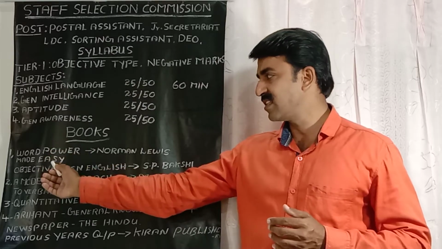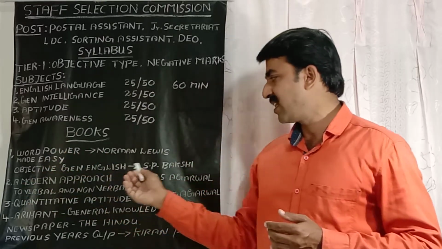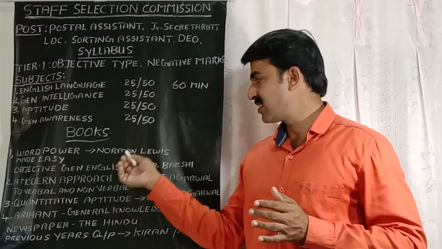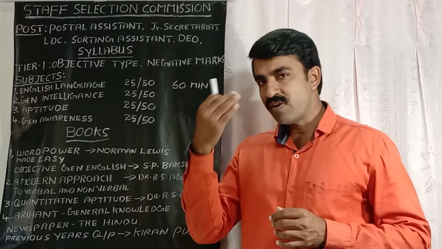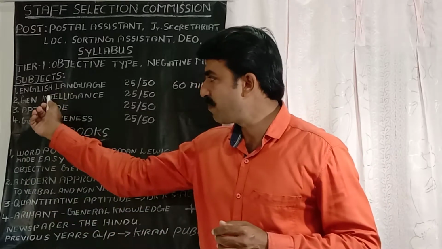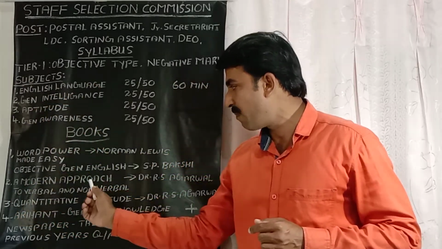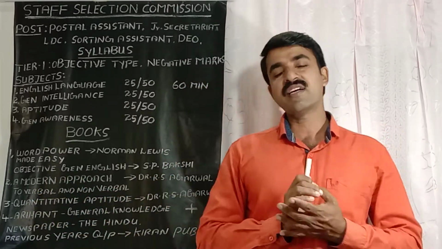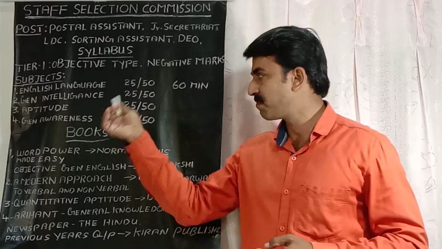I also suggest another book, Objective General English by S.P. Bakshi. Most of the North Indian SSC aspirants follow these two books. So don't go for other books, follow either of these. For the second paper, General Intelligence, you can follow A Modern Approach to Verbal and Non-Verbal Reasoning by Dr. R.S. Agarwal. This is the best and foremost book for this paper.